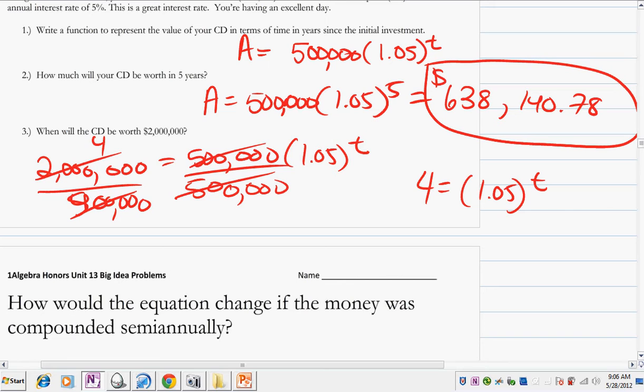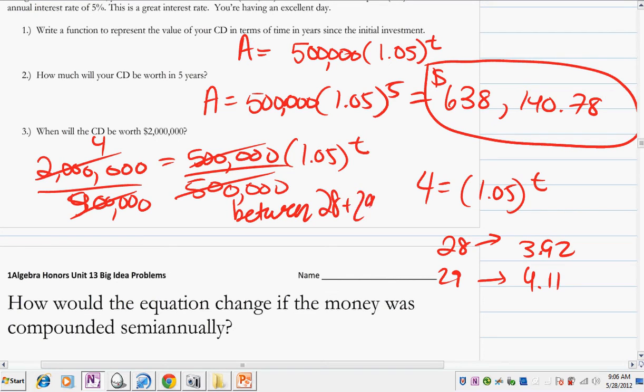1.05 raised to the 27. 3.73. 1.05 raised to the 28. 3.92, that seems close. So 28 gives me 3.92. 1.05 raised to the 29. 4.11. So it's between 28 and 29 years.